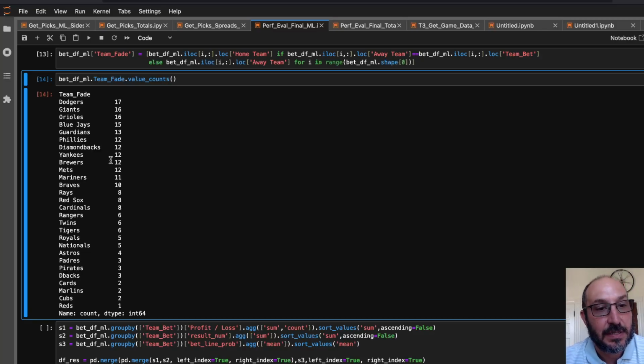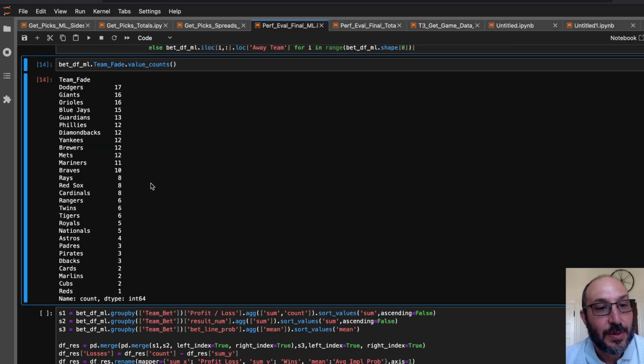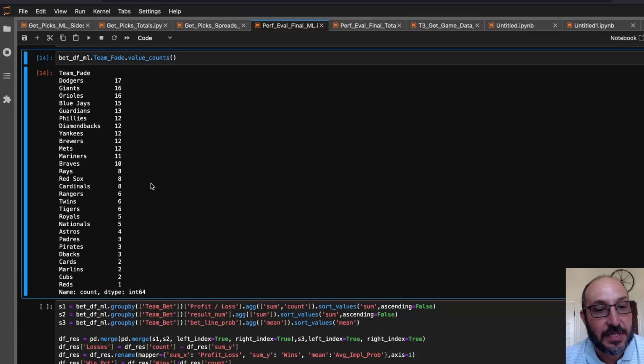I mean, not exclusively, but largely. If you look at this top list, the Giants were a 500 team. Blue Jays were not very good, but the rest of these teams were all strong teams. And the Mets, actually, we bet against the Mets a fair amount. So anyway, that's interesting to look at.